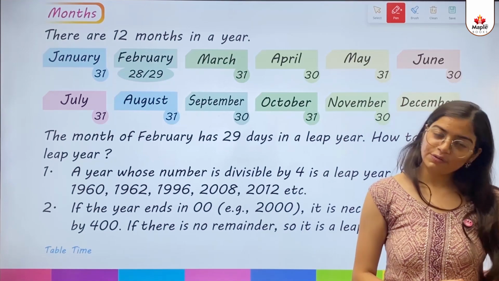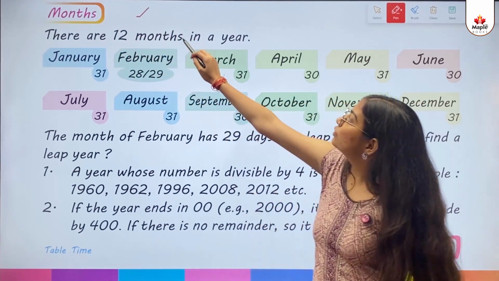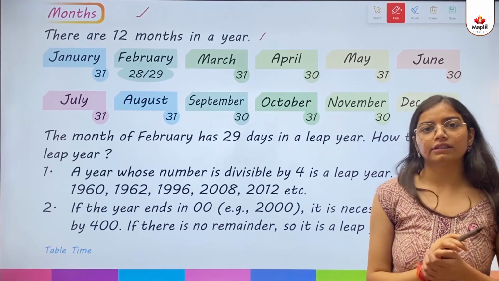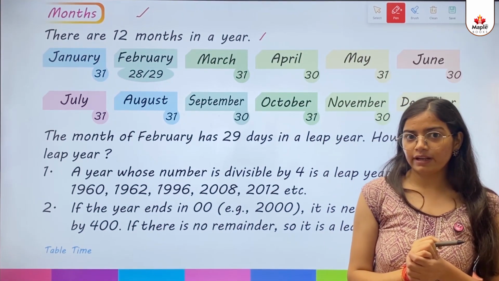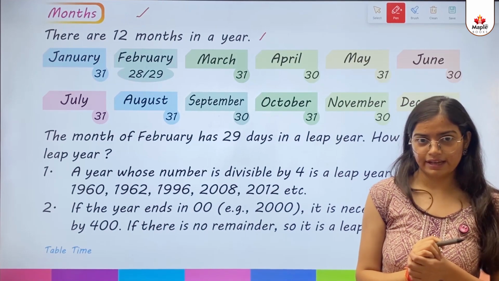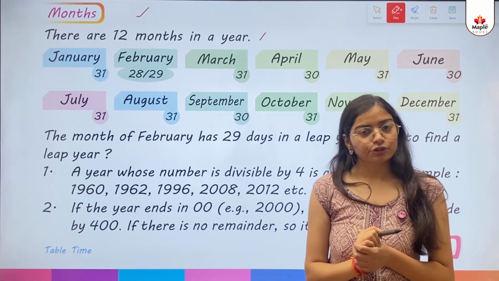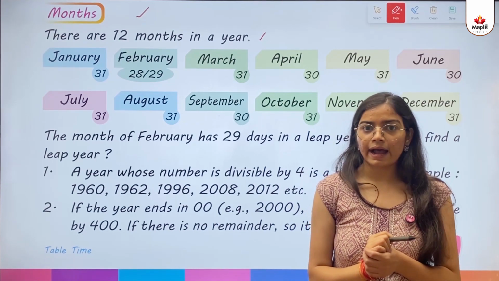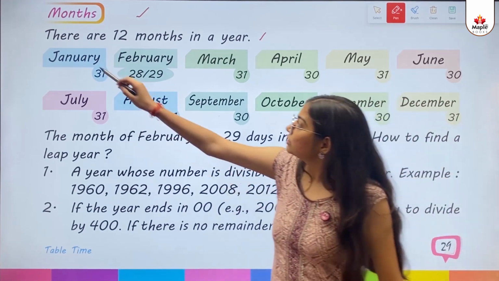So kids, now we will talk about months. There are 12 months in a year. So kids, as you already know, there are 12 months. 12 महीने होते हैं एक साल में. So kids, we will learn about the names of the months and how many days each month consists of.